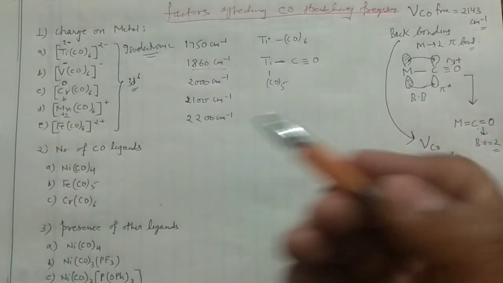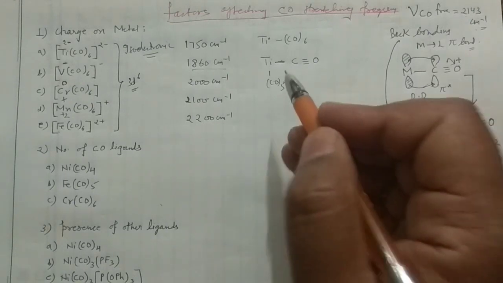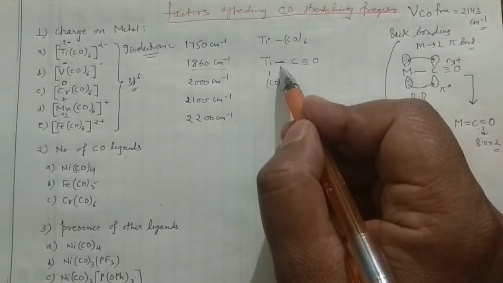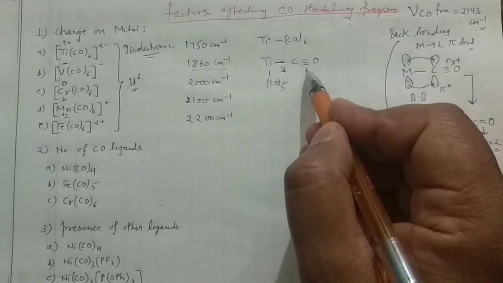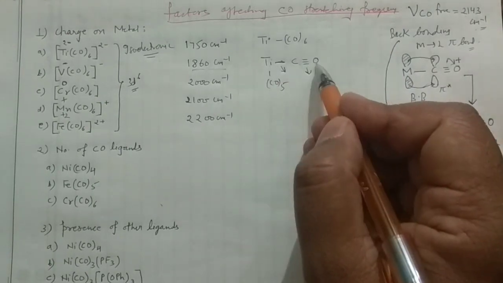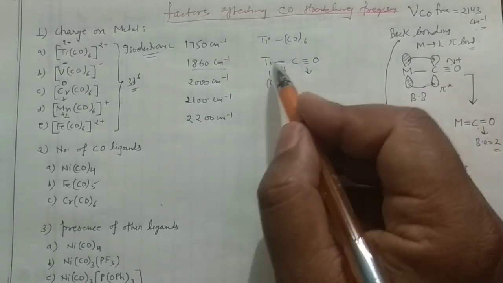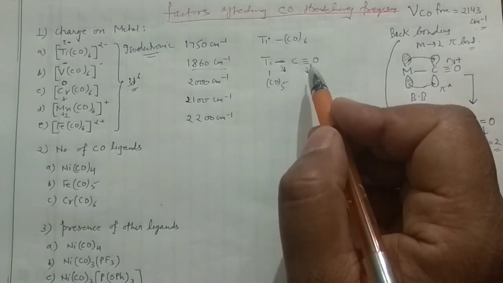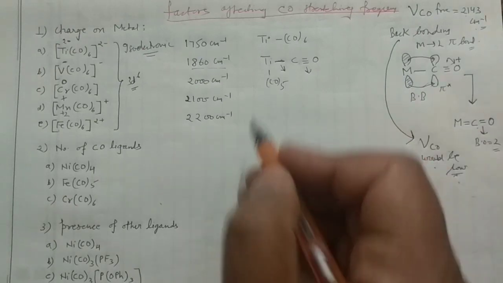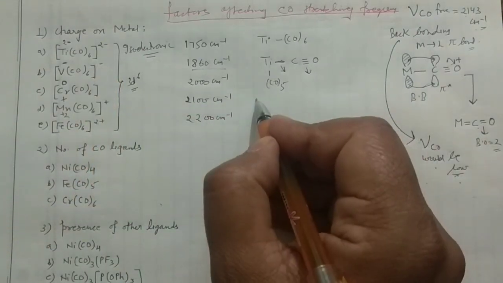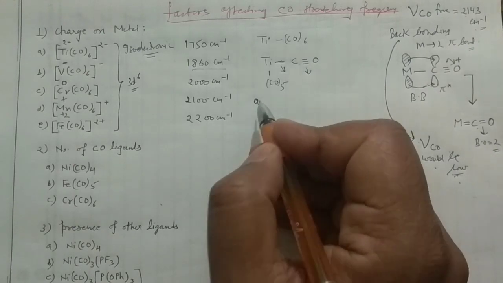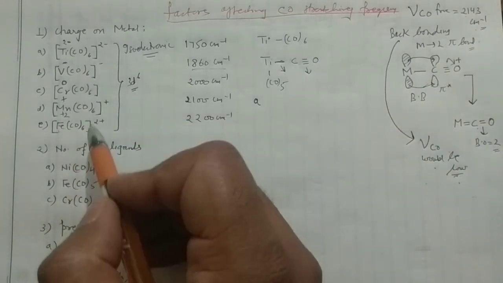Okay, so they may ask you two types of questions. What is the bond strength of this one, that means metal to carbon? And they may ask what is the bond strength of this one? And they may go for the bond order of both of these. Okay, you have to keep this in mind. So if you want to know the carbonyl stretching frequencies in that case, you know A actually, right? In that case, the carbonyl stretching frequency, right?